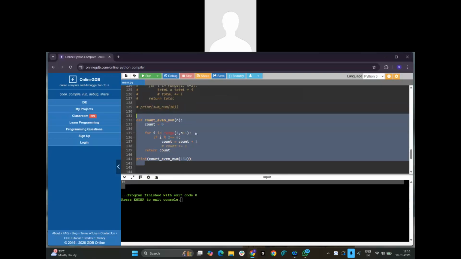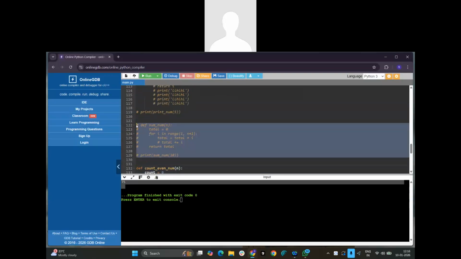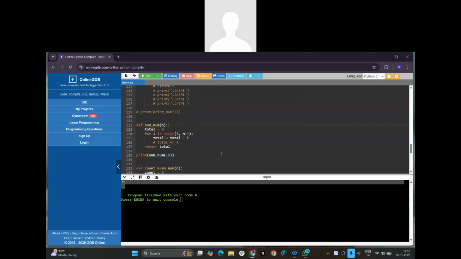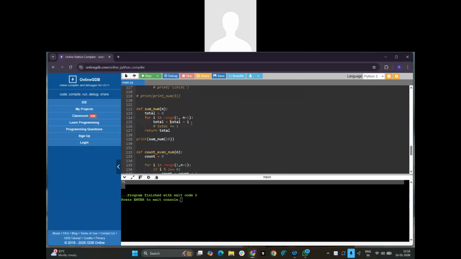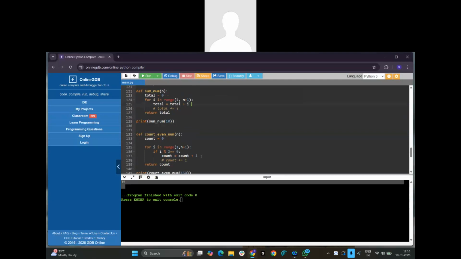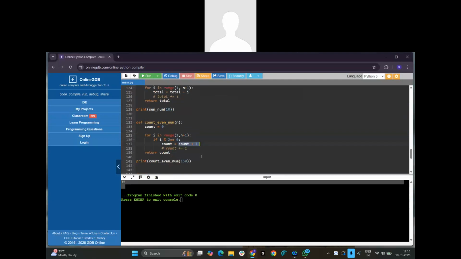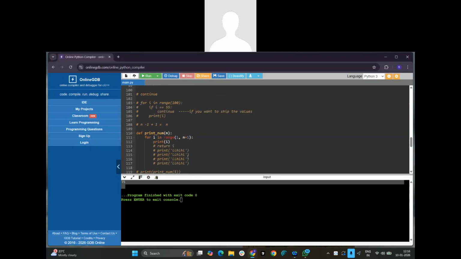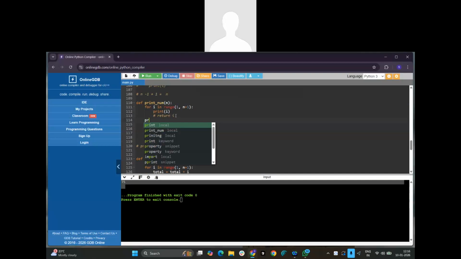If you are not practicing, you will obviously forget. So how the counting was added, and how for even numbers we are increasing the values. And how break and return will not allow anything after them, but it will allow if you write like this, because that is different and this is different, right?